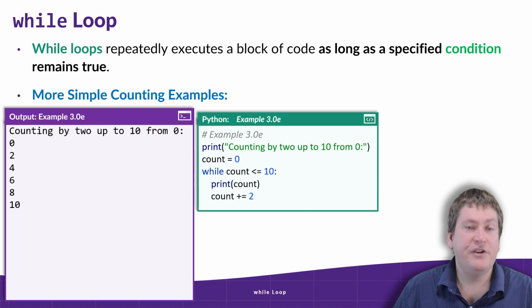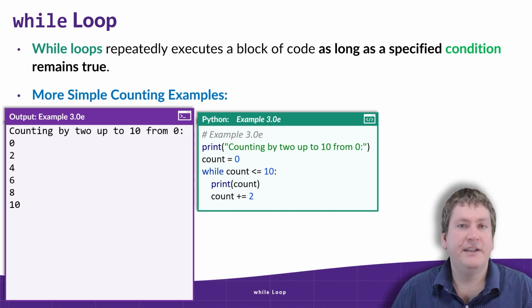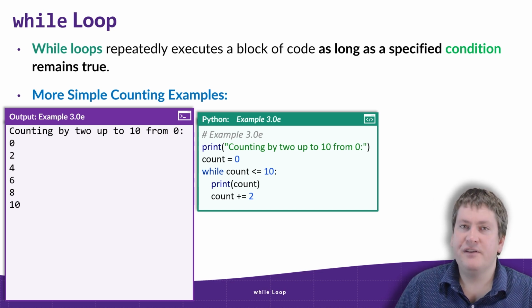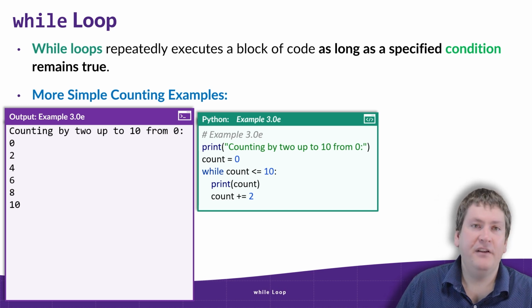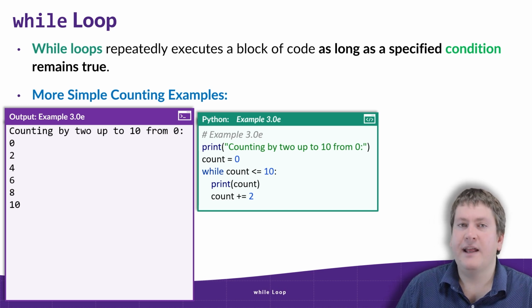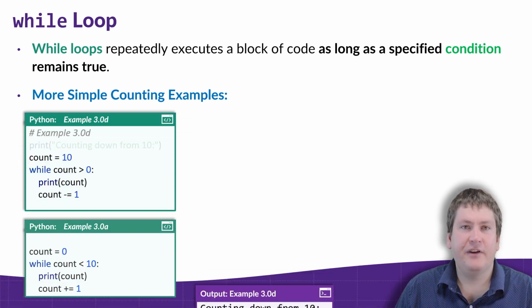And in that last iteration of the loop, we add 2 to 10 to get 12. And when the loop restarts, it checks, is 12 less than equal to 10? That's false, so it exits, and it doesn't print that last value of 12. So let's take a look at another example.